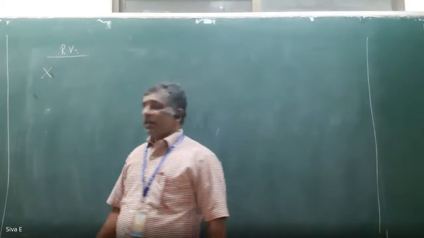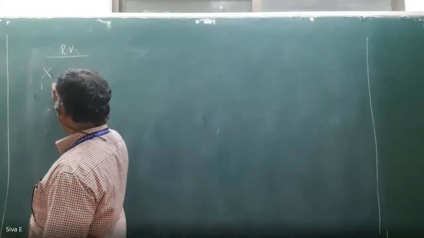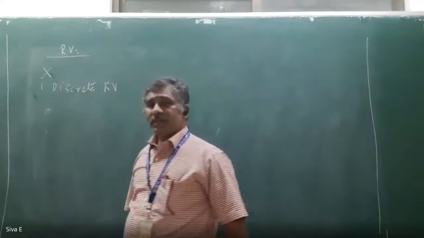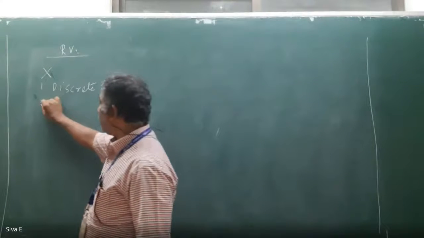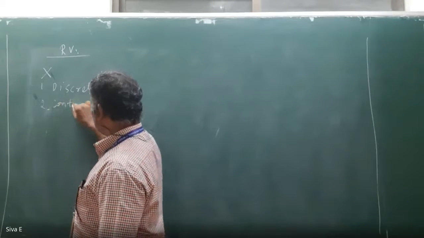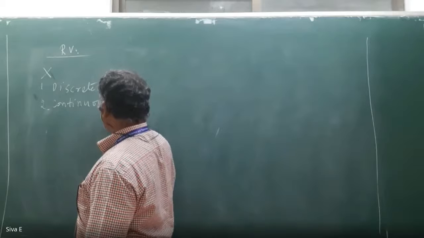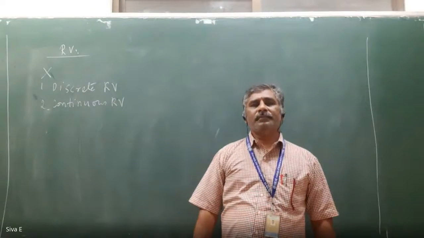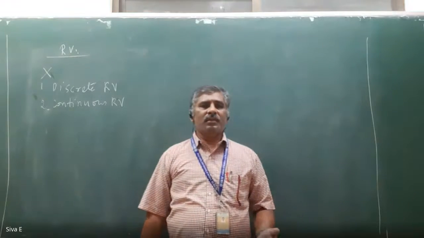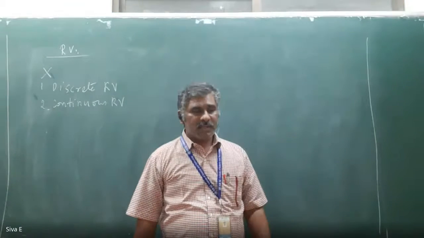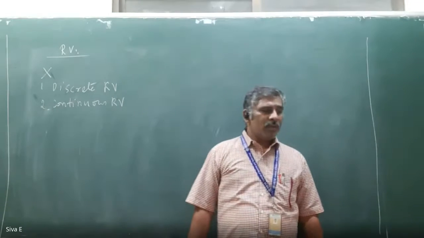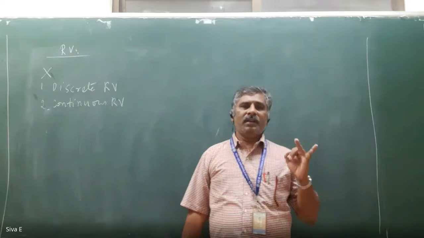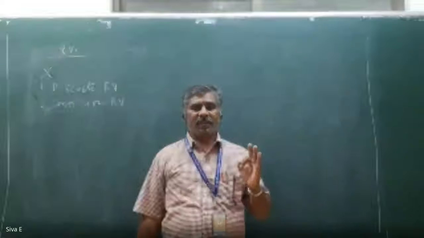Then there are two types of random variable. One is the discrete random variable. The second one is the continuous random variable. It is like the data distribution. In the first unit we already discussed data distribution: individual type data, discrete type data, continuous type data.